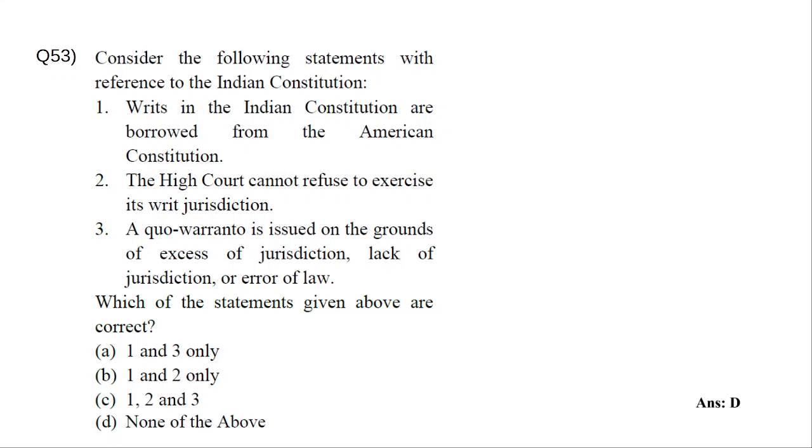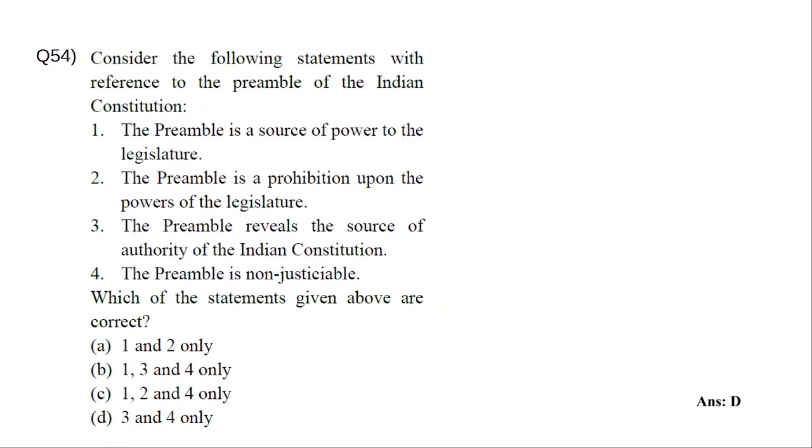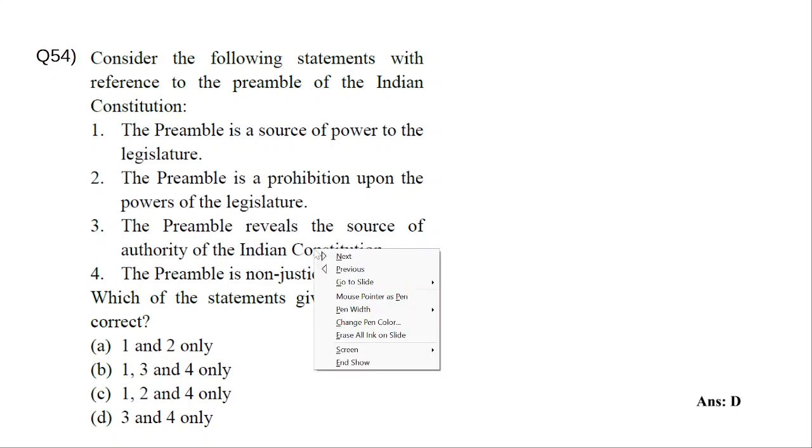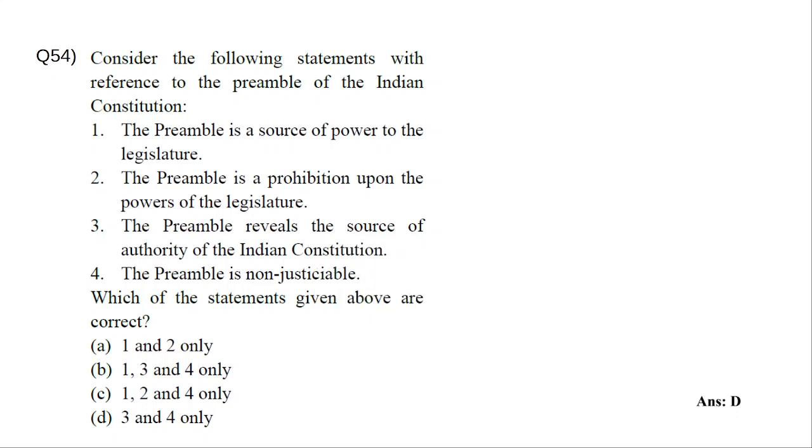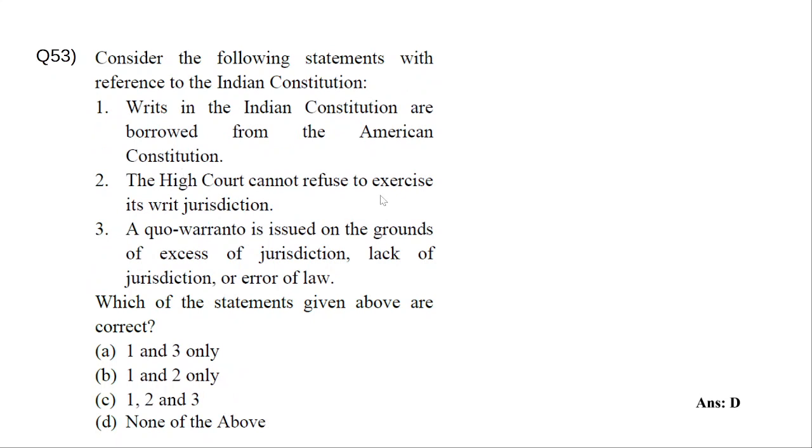So, for example, if you want to bring someone as the election commissioner, there are certain qualifications, certain hierarchy, rules, regulations, everything. So, without following all those things, if you bring someone who is loyal to you and make them election commissioner, it is not possible like that. Then you can go for a quo warranto and ask with what authority he claims a public office. It is not excess of jurisdiction, lack of jurisdiction, or error of law. That will come as prohibition, right? So none of the above.